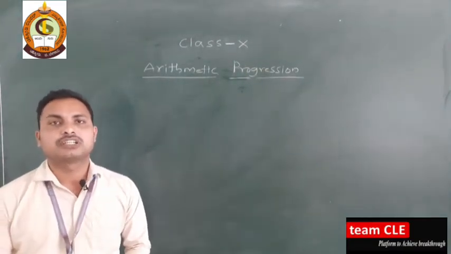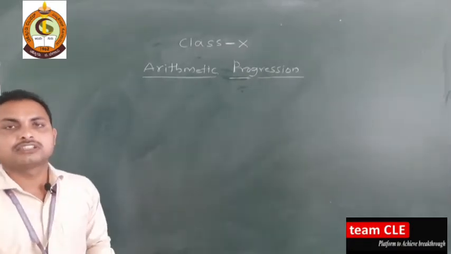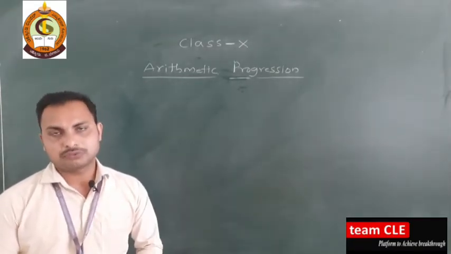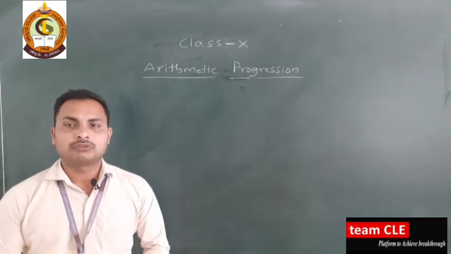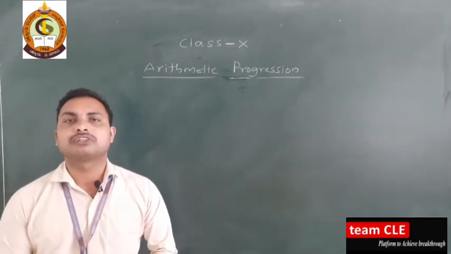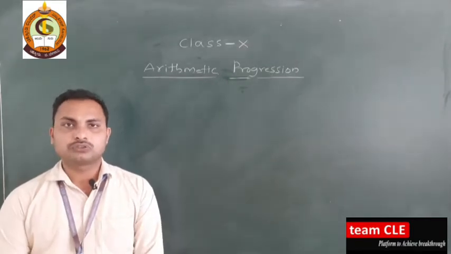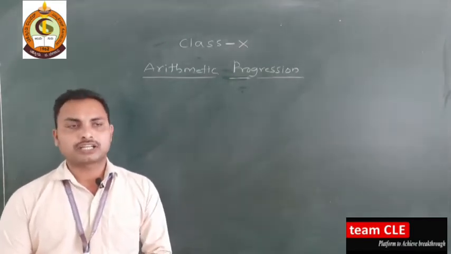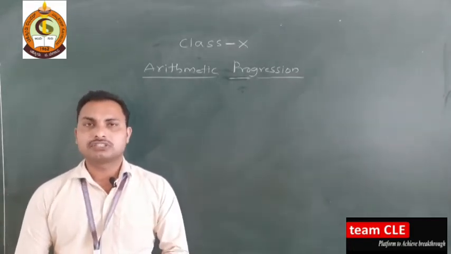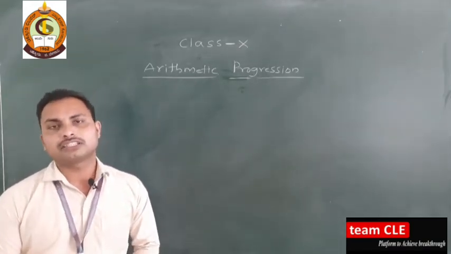Before going to discuss these terms, yesterday we discussed the first term, sequence; the second, progression; the third, series; and the fourth, arithmetic progression. Let me just revise what is meant by sequence. A sequence is an arrangement of numbers in a definite order according to some rule or pattern. I gave examples also: 2, 4, 6, 8 and so on, and 2, 3, 5, 7, the set of prime numbers. The first example is the set of even numbers. These are all sequences.